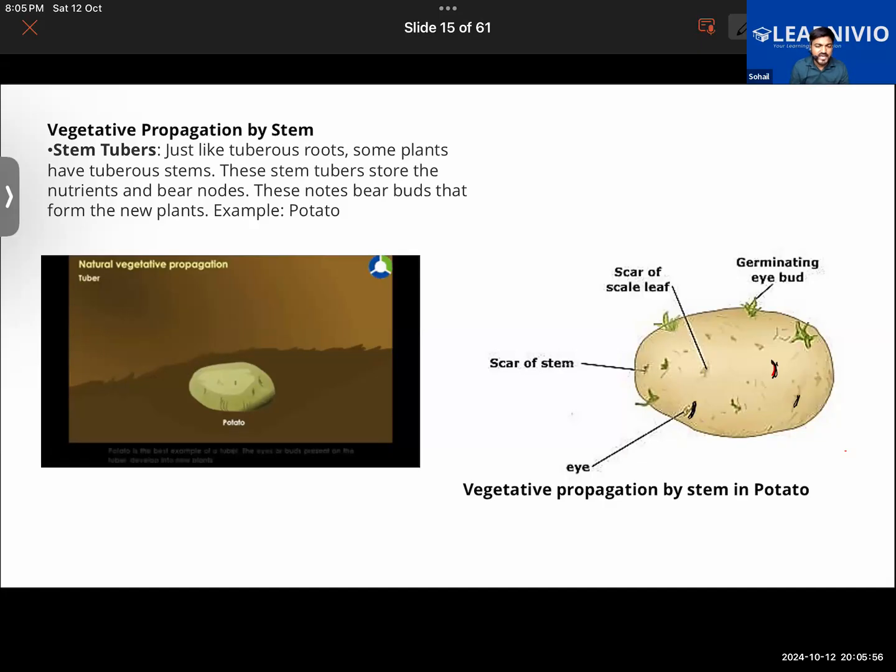Now new plants can be grown from the potato in this manner also, that we can simply cut it into equal parts. Whatever part of the potato is containing the eye or the bud in it, we can cut it into as many parts. Like you can see how many eyes are present in it. 1 2 3 4 5 6 7 8. There are 7 eye buds, so we can cut it into 7 parts, and from each part a new potato will grow. Hope this much should be clear to you.